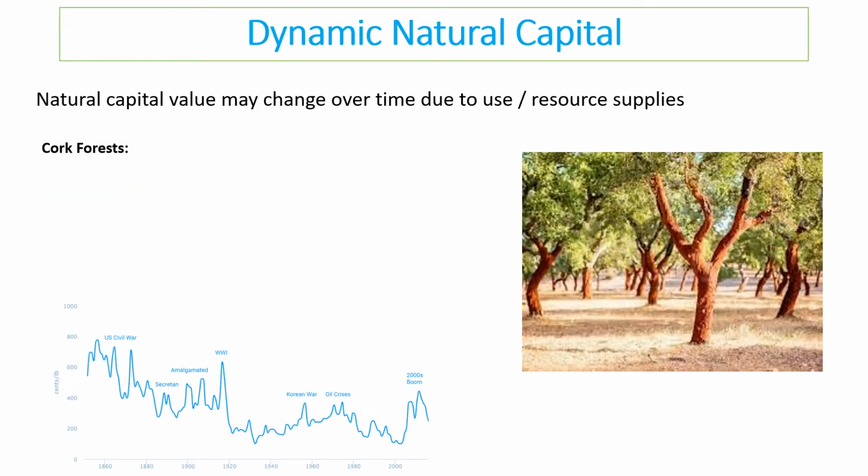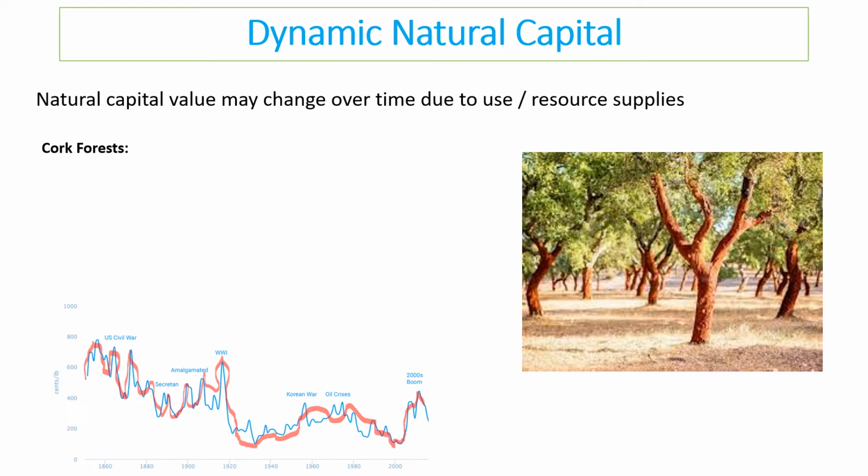Now, there is an issue with natural capital that it becomes dynamic. So sometimes the value drops, sometimes the value increases. And you can see here that the value of copper has changed over the years. So you can see how copper's gone up and down, up and down, due to its demand in usage, and then more in recent times, because we've run out of rich copper ore, the price has increased again as a result, and the value of copper has increased.